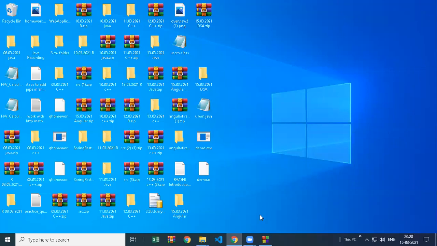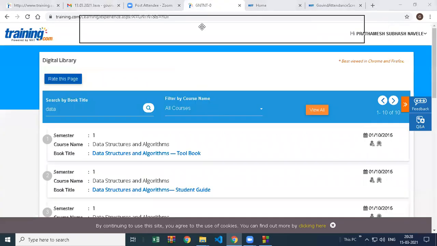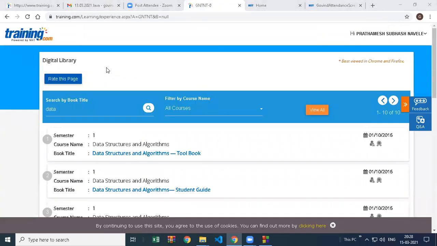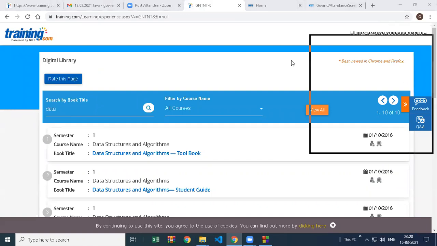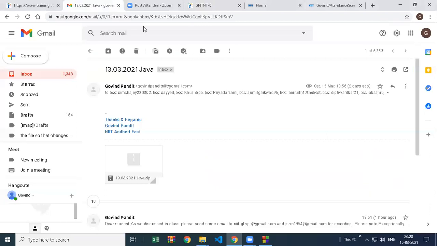When will we get the book? See, for the data structure book, when you open the training.com, you can see first whether you have the book there or not. Otherwise, in the next session, I will give you one sample ID and password which you can use until you receive your book on training.com.